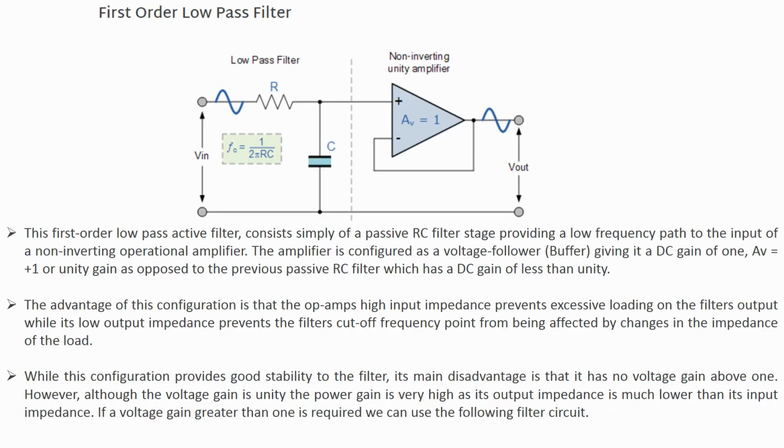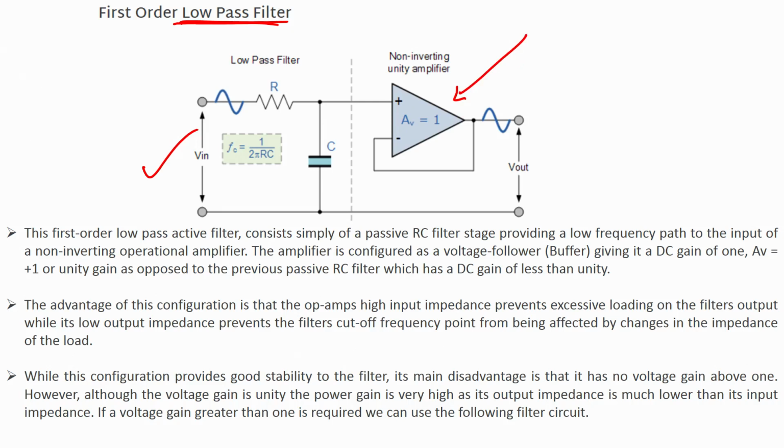Until here we were looking at low pass filters, but those were passive filters. Passive filters means the op amp was not there. We were looking only at the circuit where resistor and capacitor were there. Now we are looking at the low pass active filter. When you have a low pass active filter, you have to use an amplifier, and what is the amplifier? The amplifier is nothing but a unity gain amplifier.